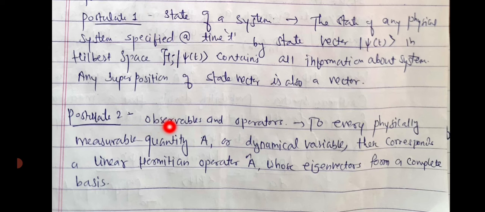The second postulate of quantum mechanics is observables and operators. To every physically measurable quantity A, physically measurable meaning we can determine that quantity experimentally, or dynamical variable, there corresponds a linear Hermitian operator A cap, whose eigenvectors form a complete basis.